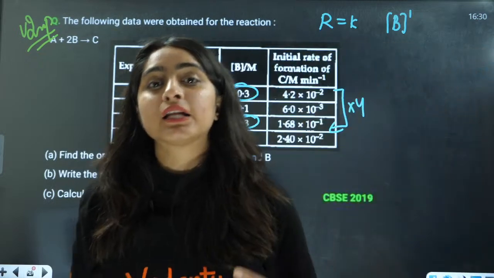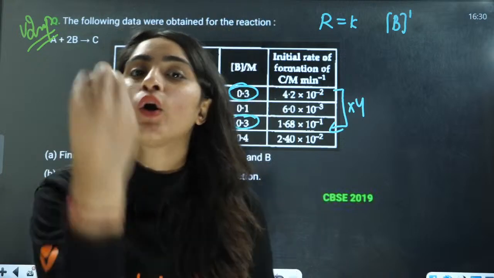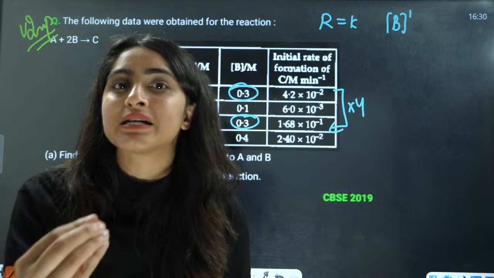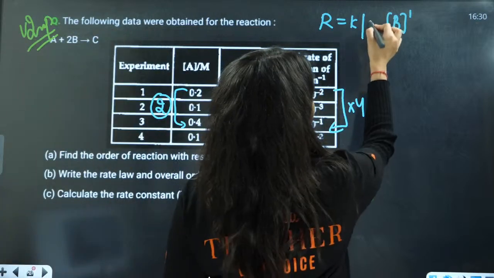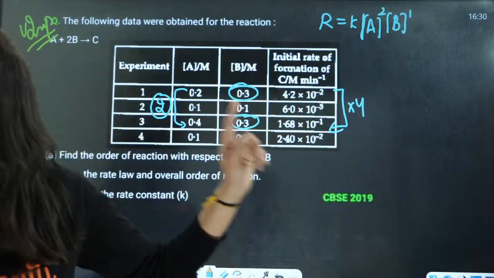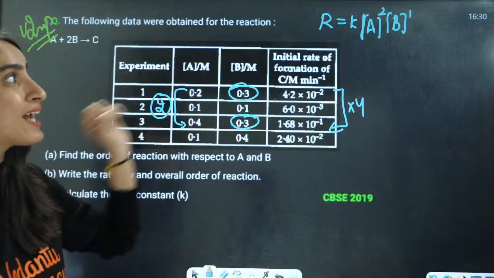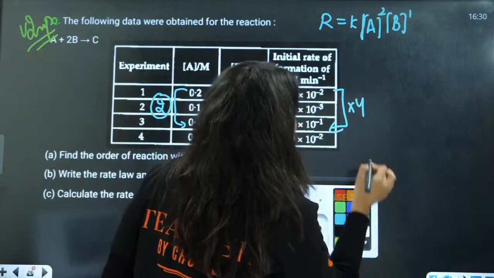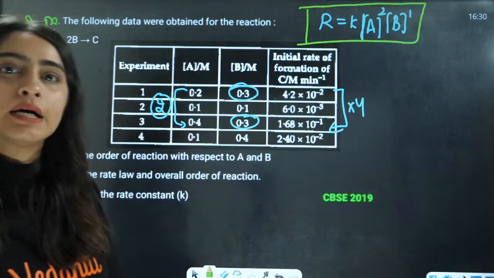That means when the concentration of B is constant, the rate increases 4 times when the concentration increases 2 times. That means with respect to A, it is going to be a second order reaction. Can you see this? With respect to A, it is a second order reaction.